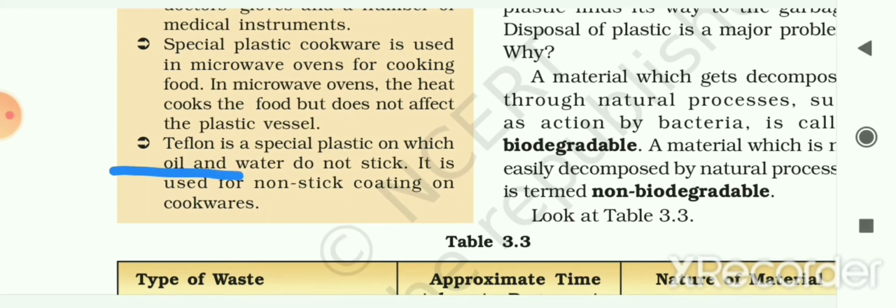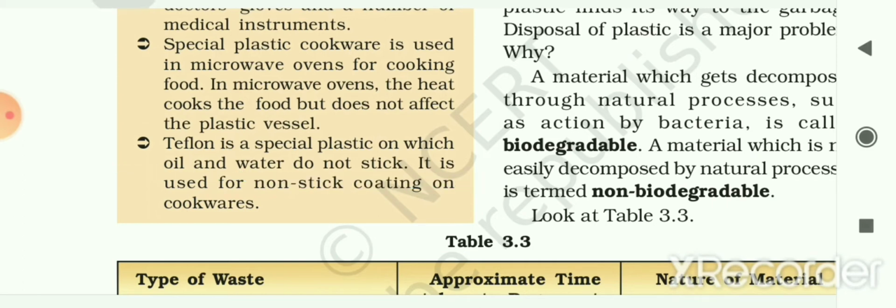The next is special plastic cookware used in microwave ovens for cooking food. In microwave ovens the heat cooks the food but does not affect the plastic vessels. So some kind of plastic is also used to make the cookware used in microwave ovens. They are made in such a way that the food inside the container cooks with the heat of the oven, but the plastic vessel is not affected by that heat.